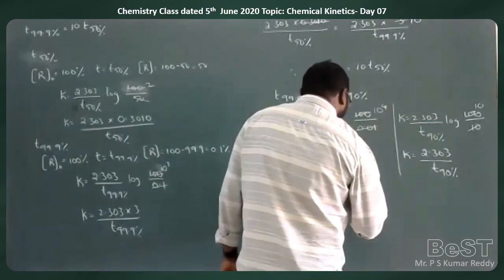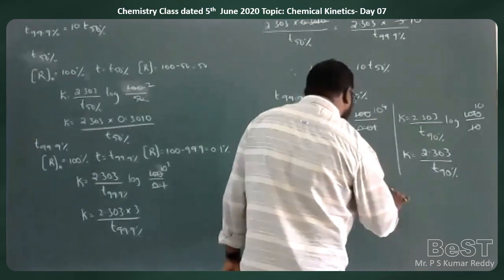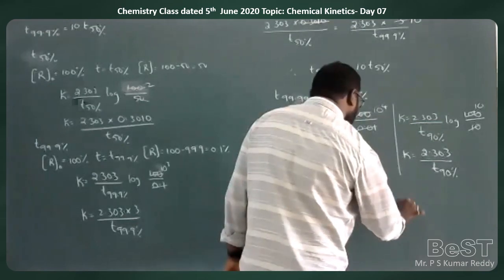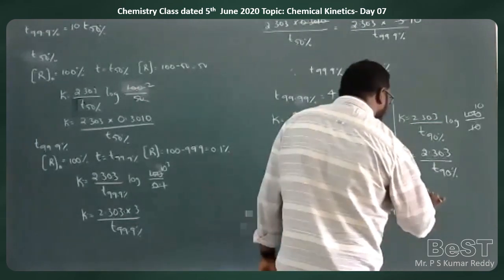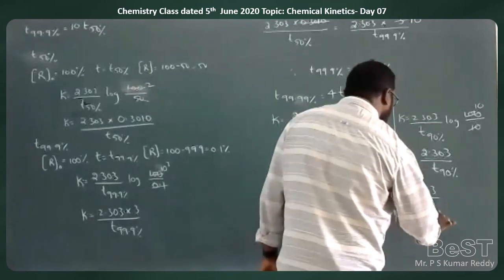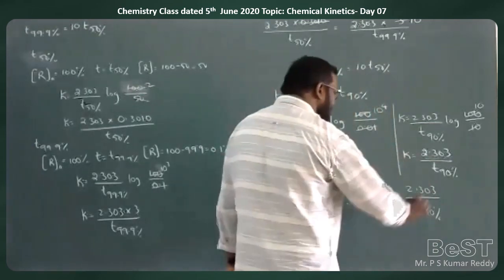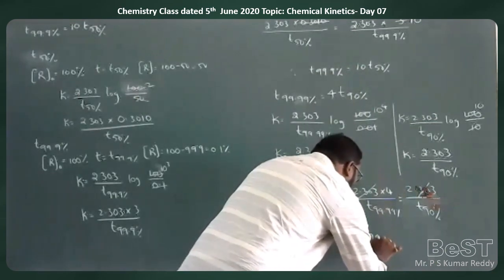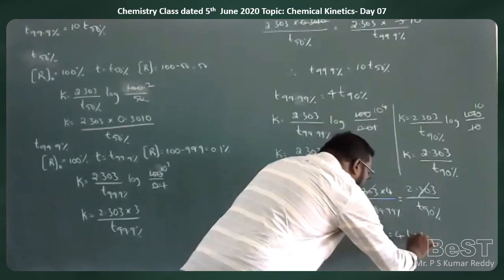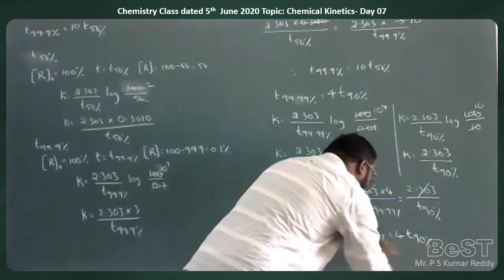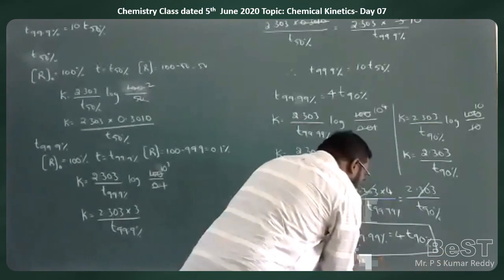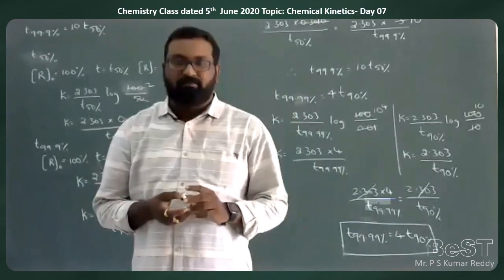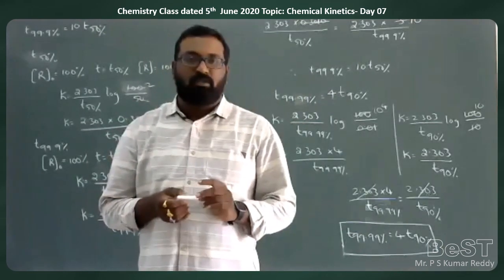As we are discussing the same reaction, the rate constants will be the same. So 2.303 by T 90% equals 2.303 into 4 by T 99.99%. The 2.303 cancel, such that T 99.99% is equal to 4 T 90%. So this is proved. These two questions I had given for homework, and let us continue today's problems.